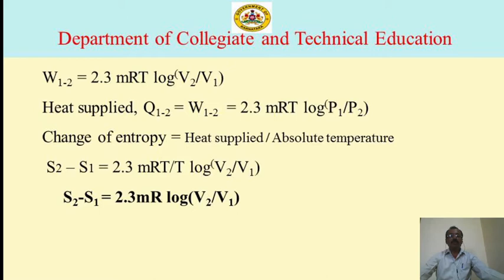So S2 minus S1 is equal to 2.3 mRT by T log of V2 by V1. Therefore, S2 minus S1 is equal to 2.3 mR log of V2 by V1.